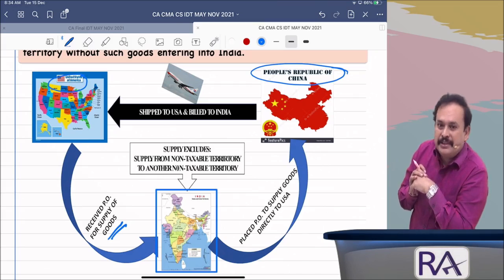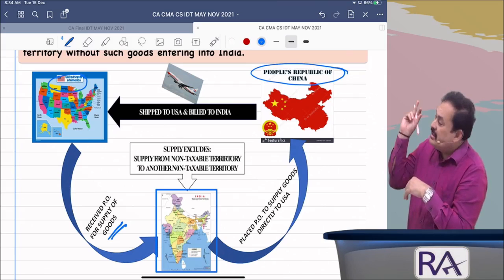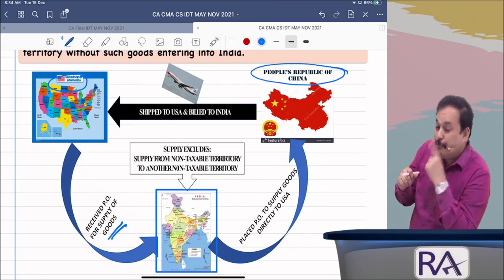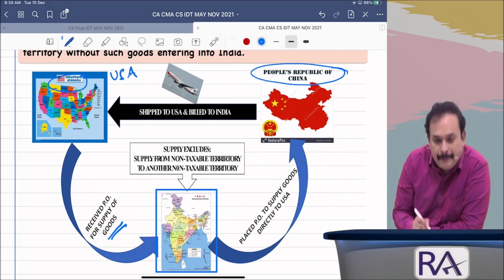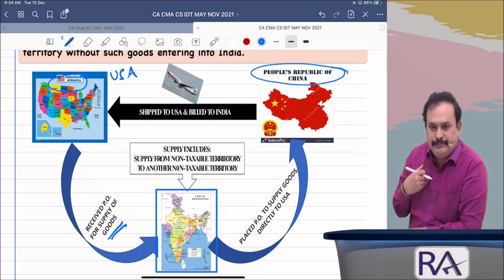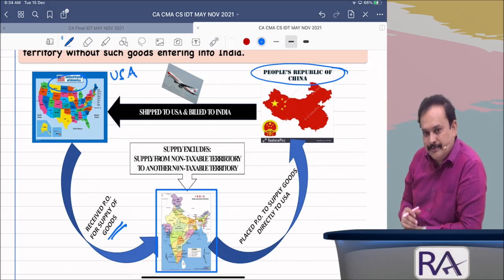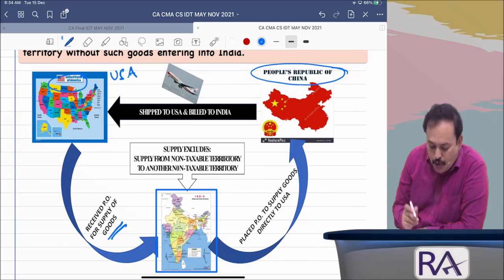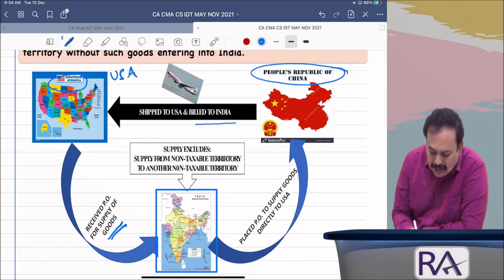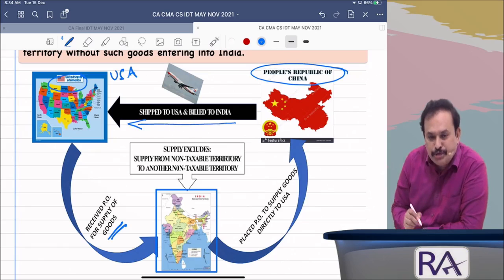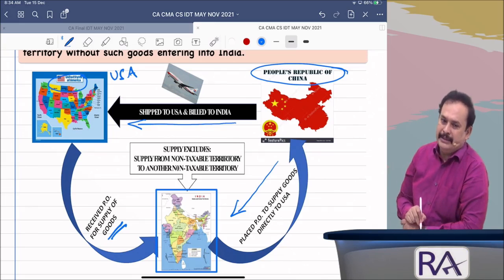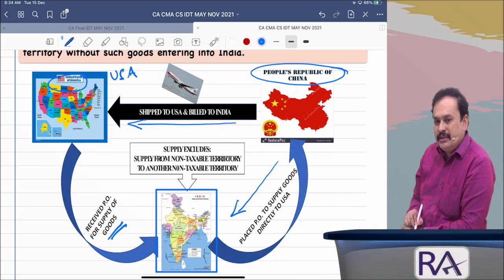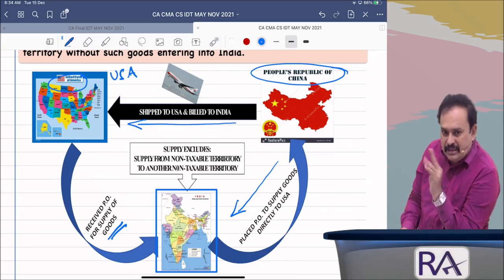Then the Indian fellow said, please supply those goods to one of my buyers located in USA and bill to me. I will make the payment to you, don't worry at all. So goods are shipped by air to USA from China and billed to the Indian buyer. It is nothing but the bill to ship to model.